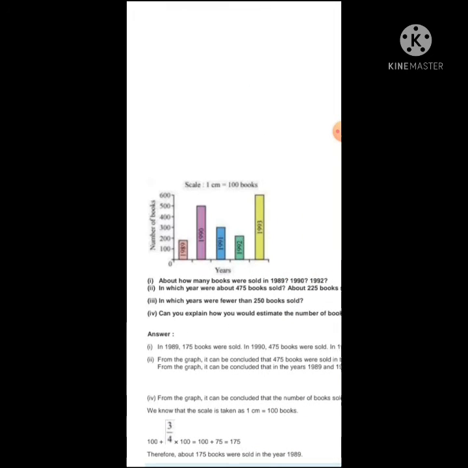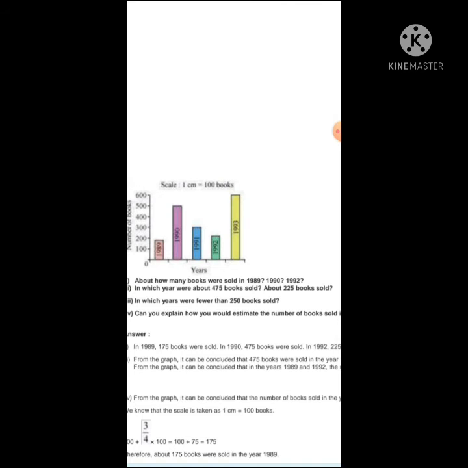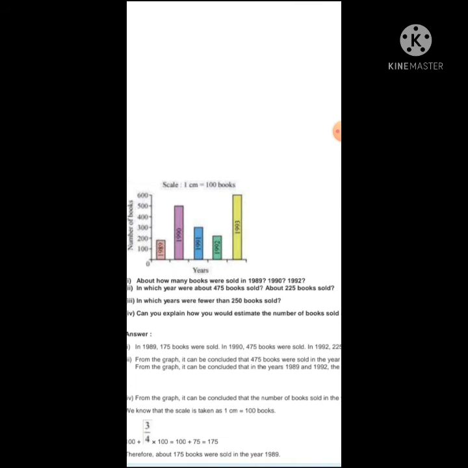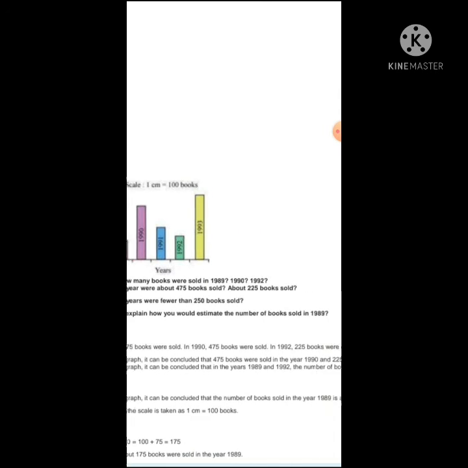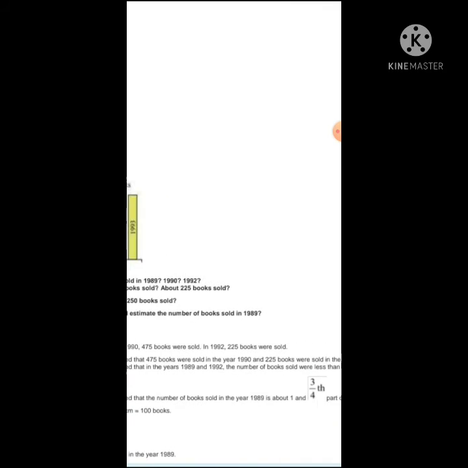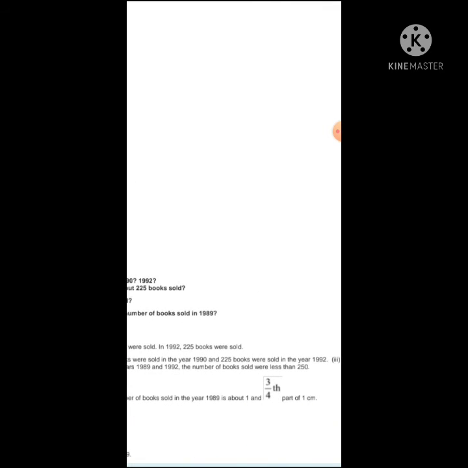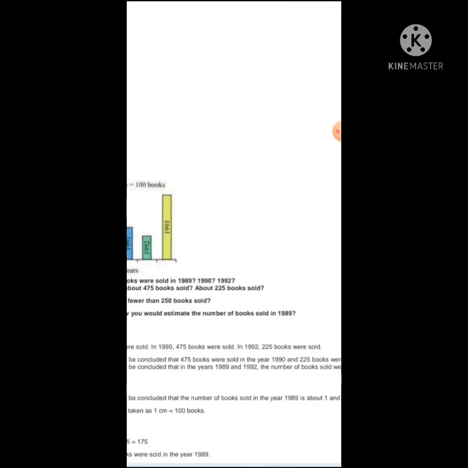See the second one: in which year were about 475 books sold, and about 225 books sold? We have to tell the year. First it was asked how many books were sold in a year, and now the number of books is given and we have to tell the year. So from the graph we can say that 475 books were sold in 1990 and 225 books were sold in 1992.